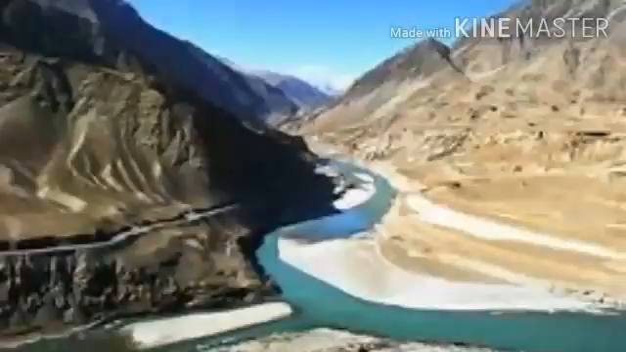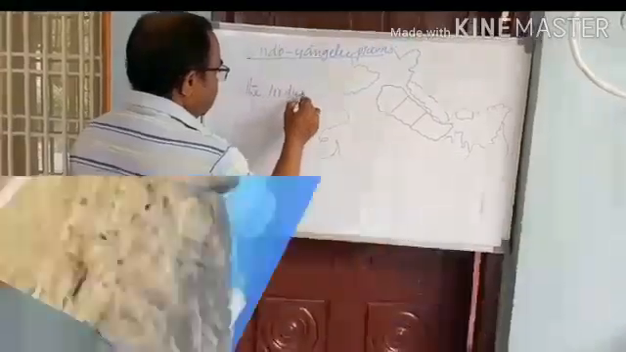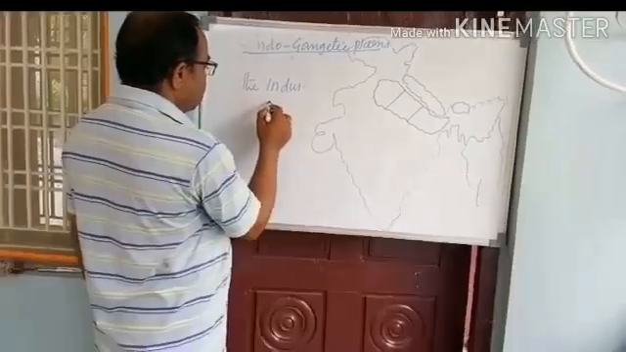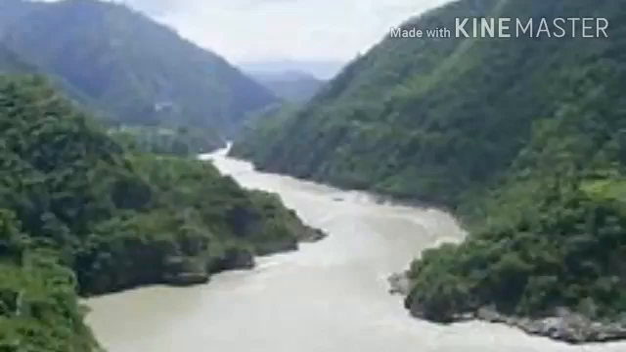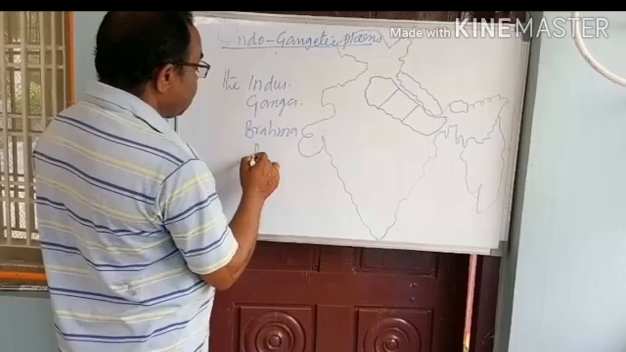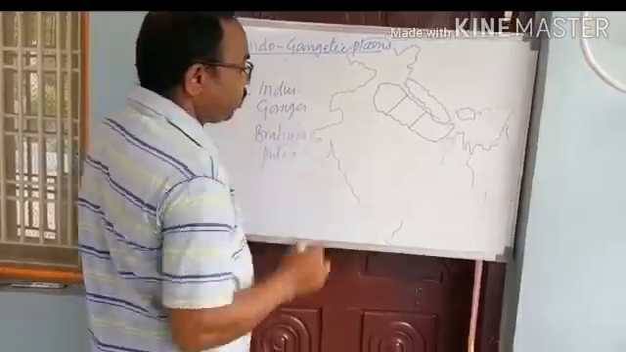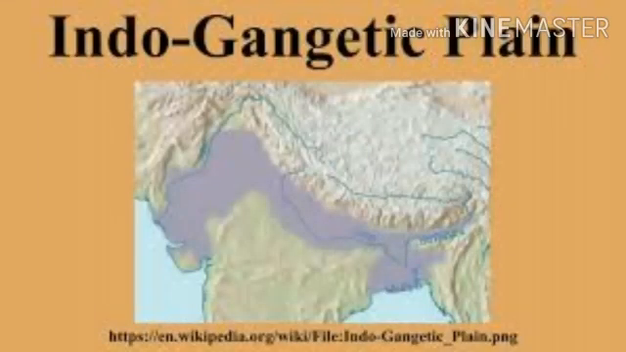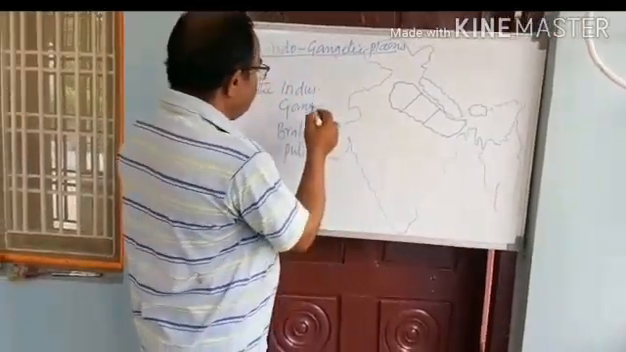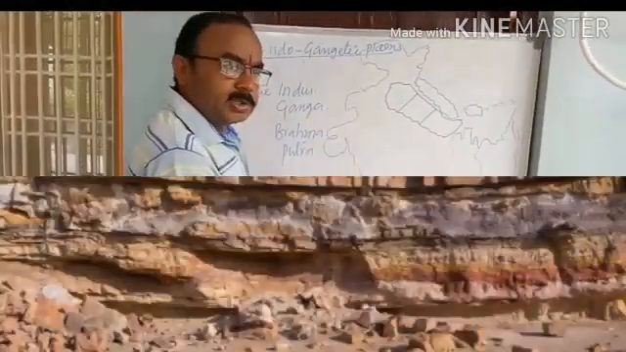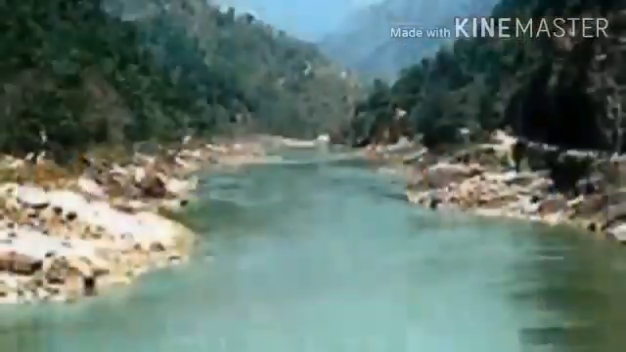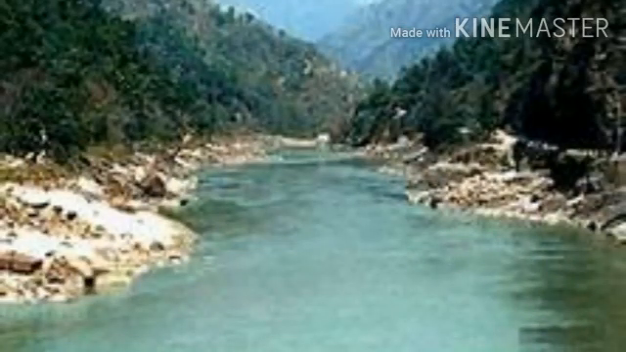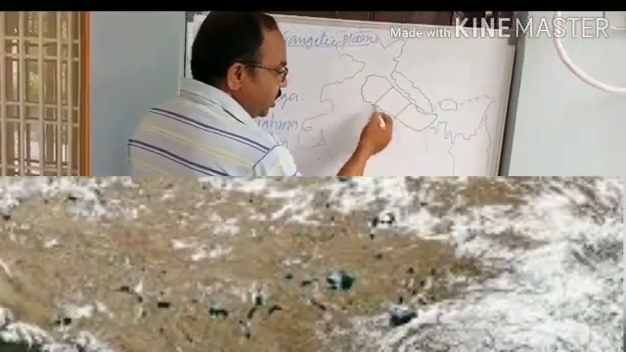Number one, the Indus. It is one of the Himalayan rivers. Second one is the Ganga, and third one is the Brahmaputra river. These three rivers are the cause for the formation of Indo-Gangetic Plains. And Indo-Gangetic Plains were formed because of the gravel, sediments, pebbles, etc. brought or carried by the Himalayan rivers and deposited here.